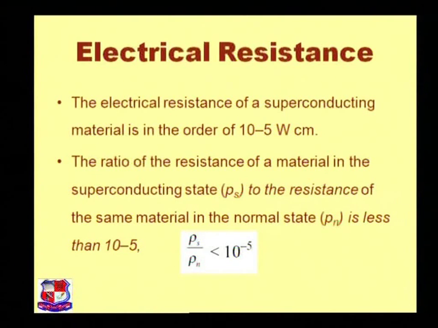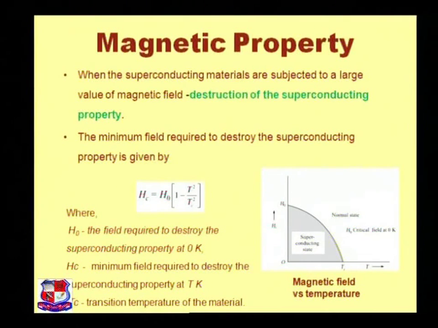When a superconducting material is in a magnetic field, the current continues to flow without resistance. Now the second superconducting property is the magnetic property. When the superconducting material is subjected to a large value of magnetic field, its superconductivity is destroyed.